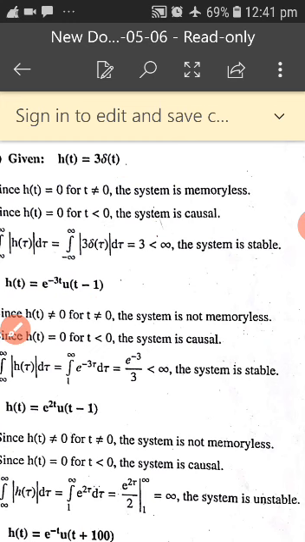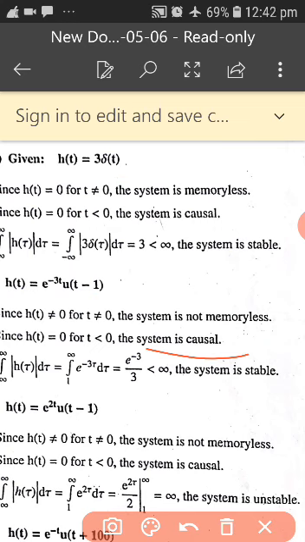Then what about causal? Causal depends only on the present and the past. Here it is depending upon the past value, t minus 1. In the previous problem, it is delta of t. It is depending only on the present value, hence the system is causal. But in this problem, it is u of t minus 1, so it is a past value. Still the system is called causal.